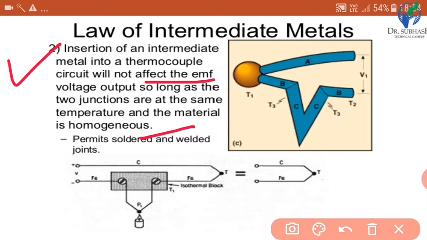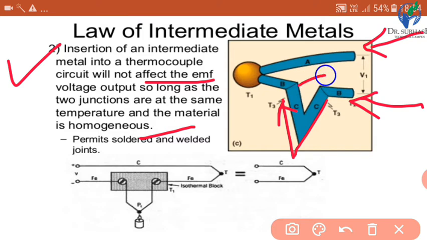See, this law states that if a third metal is inserted in the thermocouple, here we can see in this figure, in the upper side there is metal A and here is metal B, and metal C is inserted in between metal B, but the condition is that the temperatures of the two junctions of B and C should be equal.